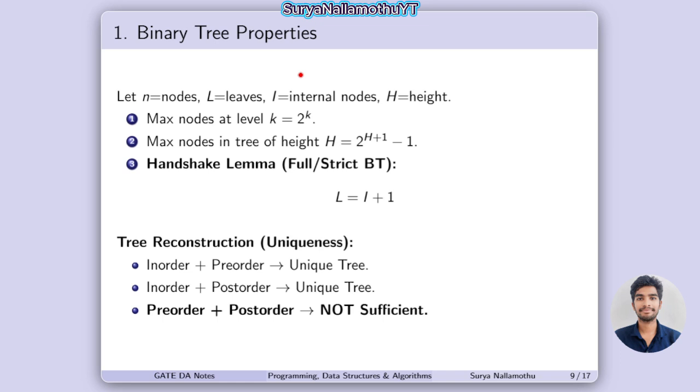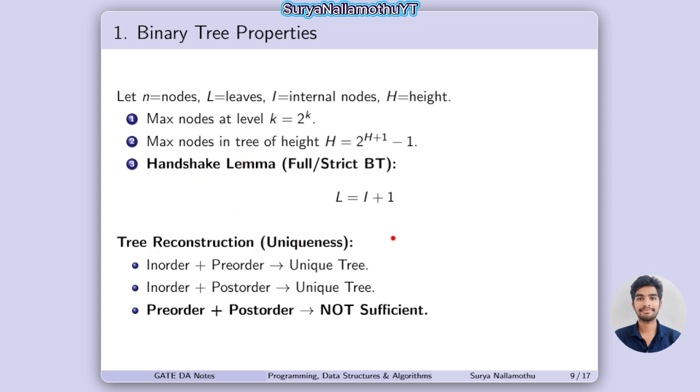Binary tree properties. In the binary tree properties, we have some important points. You need to remember this one. Maximum nodes at level k is equal to 2 power k. This is the formula for the maximum nodes. Maximum nodes in a tree of height h is equal to 2 power h plus 1 minus 1. This is another point. And the handshake lemma, for a strict binary tree, the formula is L is equal to I plus 1: the leaf nodes equal internal nodes plus 1. It is the handshake lemma. This is also one important point.